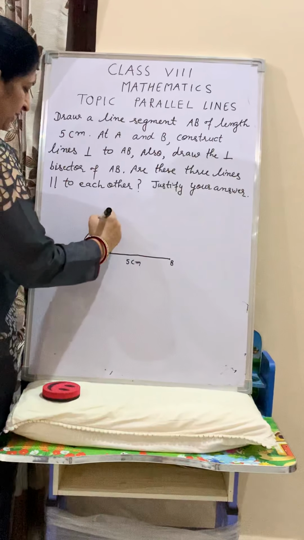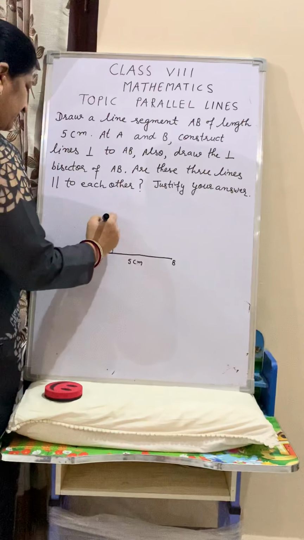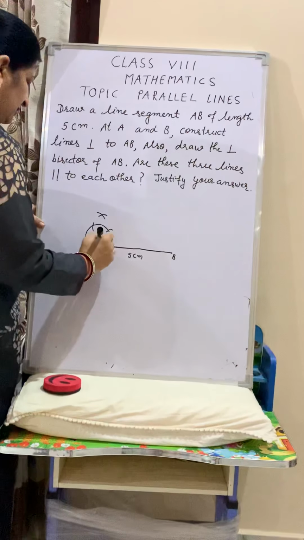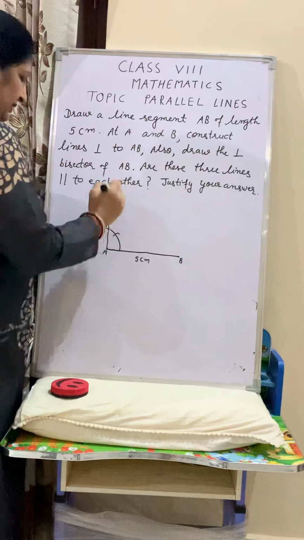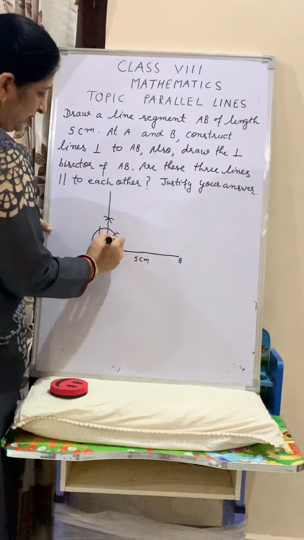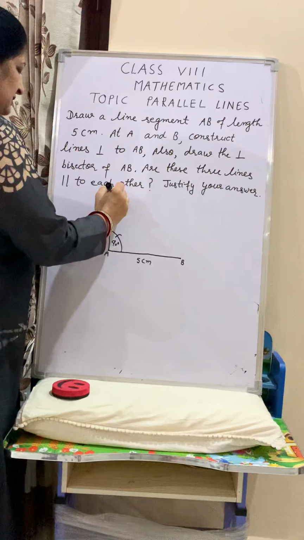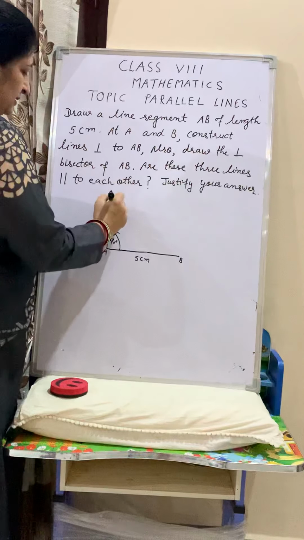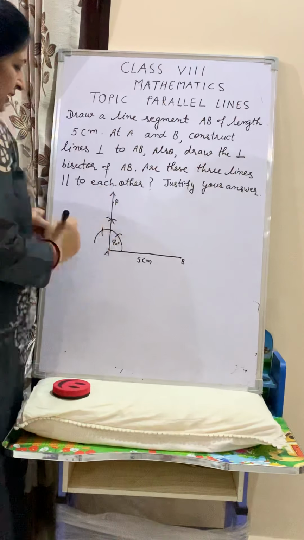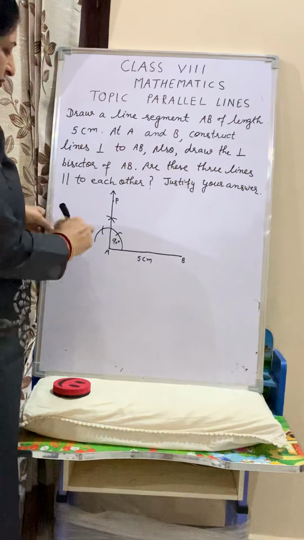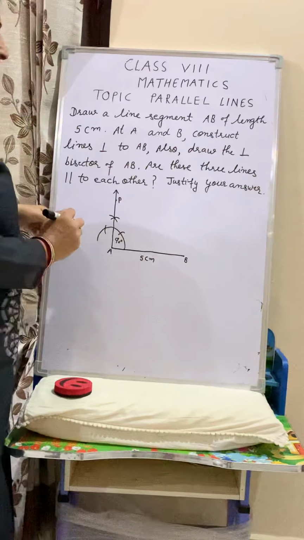then the bisector of this 60-degree angle. This line, you have to join to this point. It is a 90-degree angle. It is point P. It means you have to draw AP perpendicular to AB.